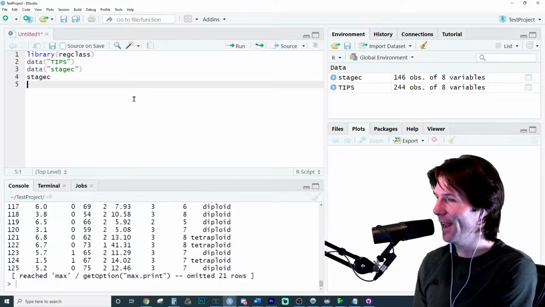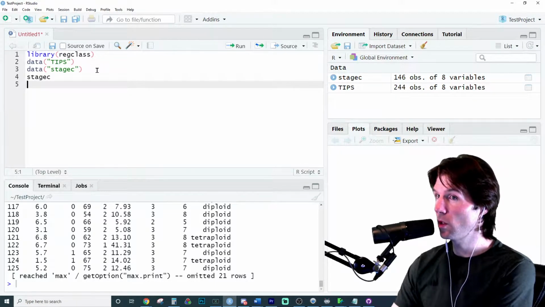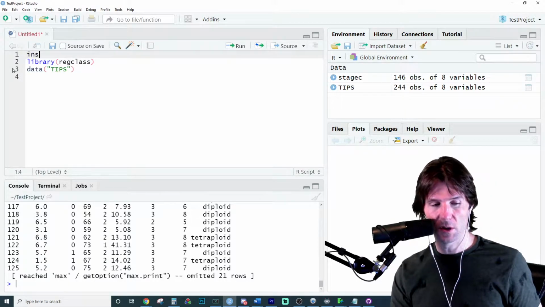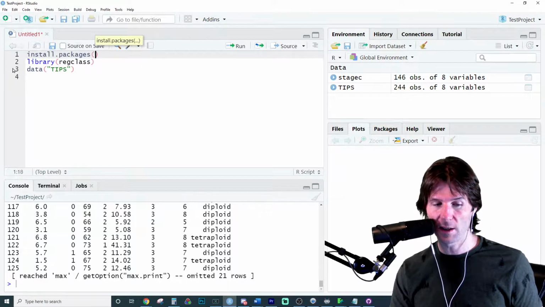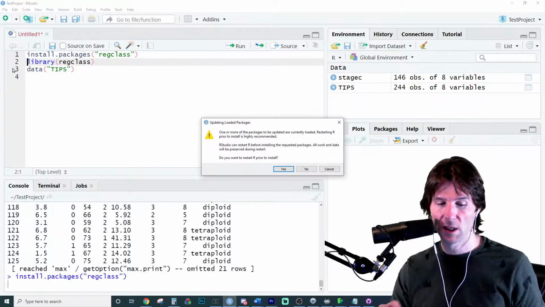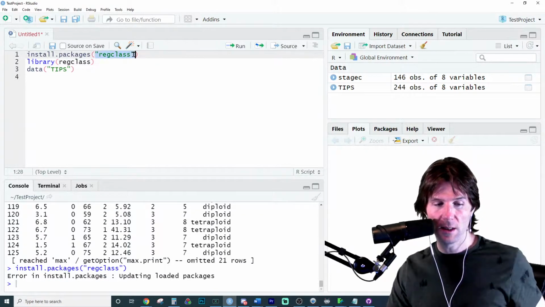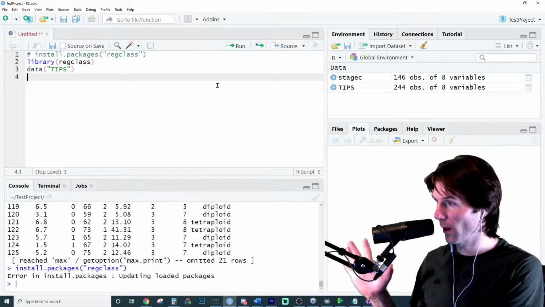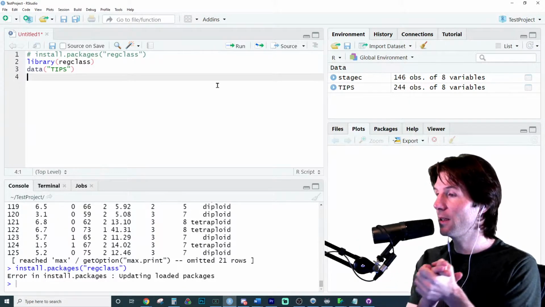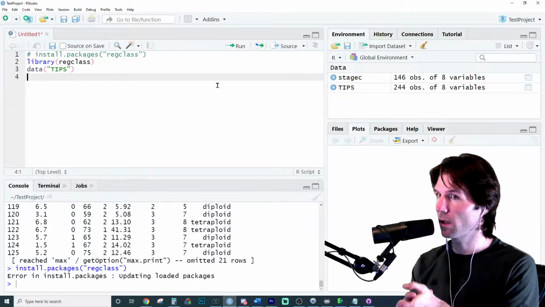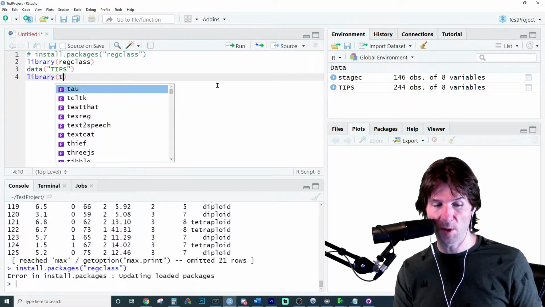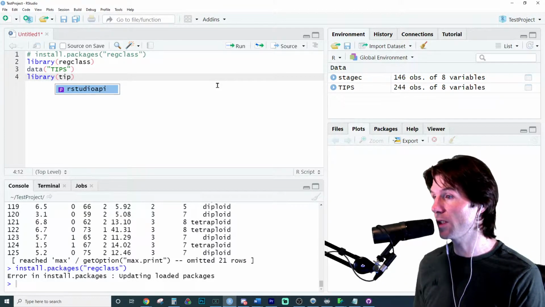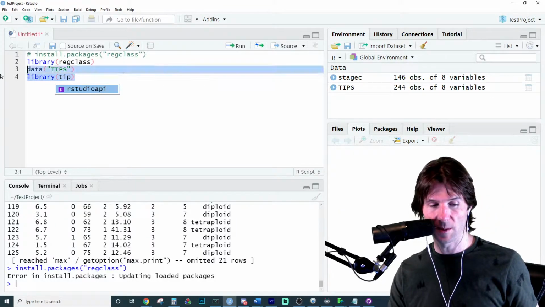And we can do number one in a moment. You got Abigail. And so what you want to do, if you don't have where it says tips, but I think you do, Ella, you want to go to install packages regclass. Regclass has to be in quotes, and you will install it. And then after you do that, comment it out. But now you can load library regclass, which I think you've done. And then the tips data frame is inside of regclass. Tips is not a library, so there is no library tips. It's that the data frame is called tips, and it's in the regclass library.